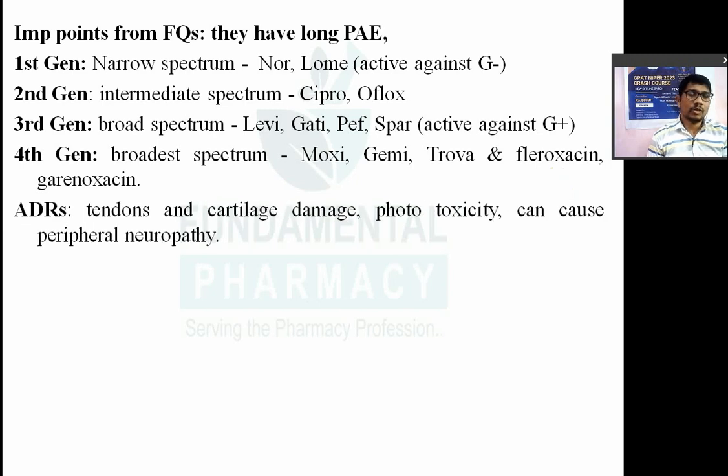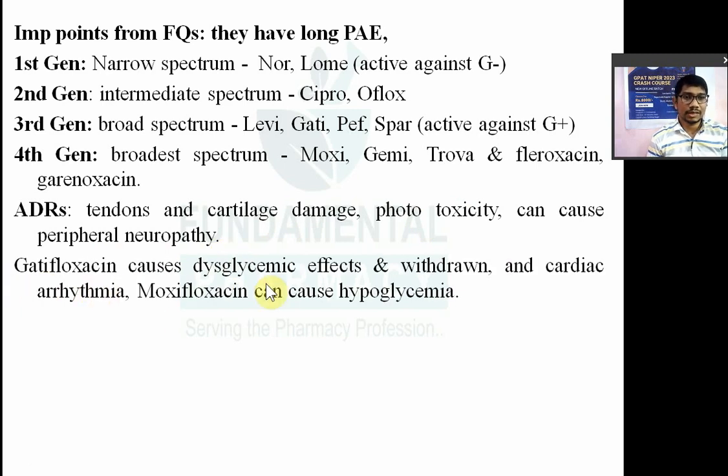Next point. What are the adverse drug reactions of these fluoroquinolones? A question has already come on this. Fluoroquinolones are able to cause tendon and cartilage damage. Also phototoxicity as an adverse effect, and they can cause peripheral neuropathy. Recently the FDA has issued a warning regarding this. Gatifloxacin can cause a dysglycemic effect, sometimes increasing and sometimes decreasing sugar, and that's why it has been withdrawn from the market. Gatifloxacin can also cause cardiac arrhythmia and QT prolongation.